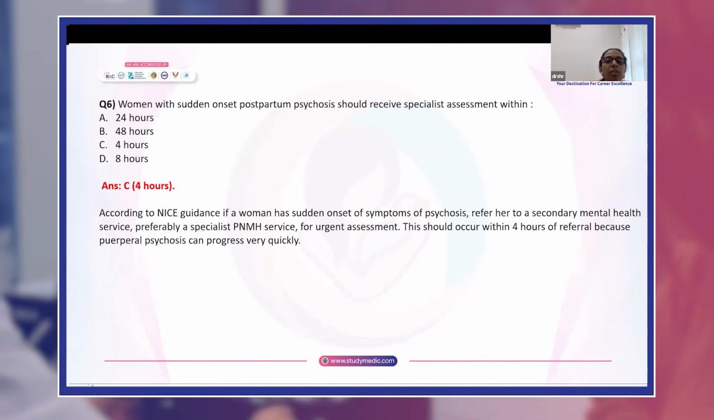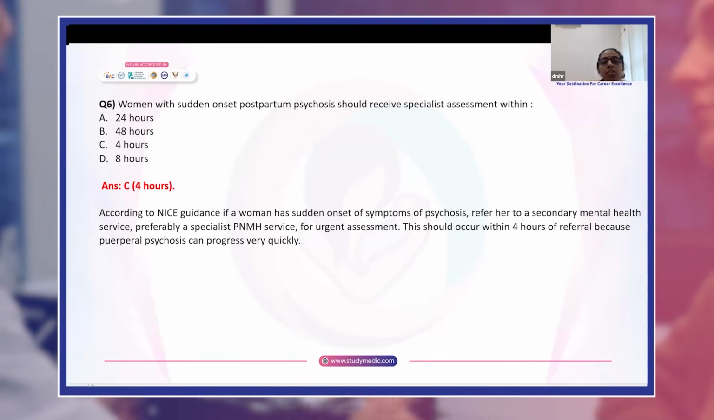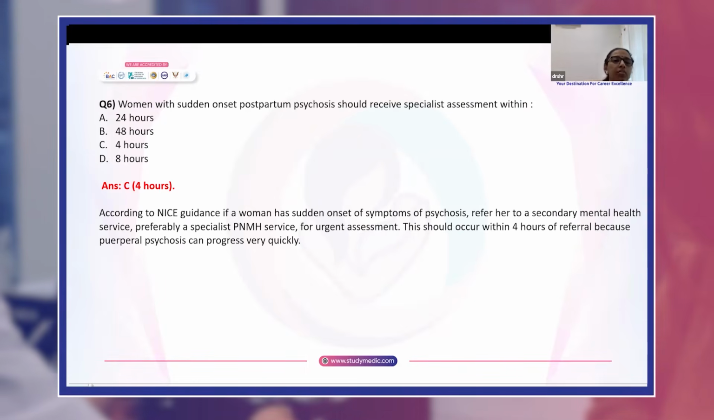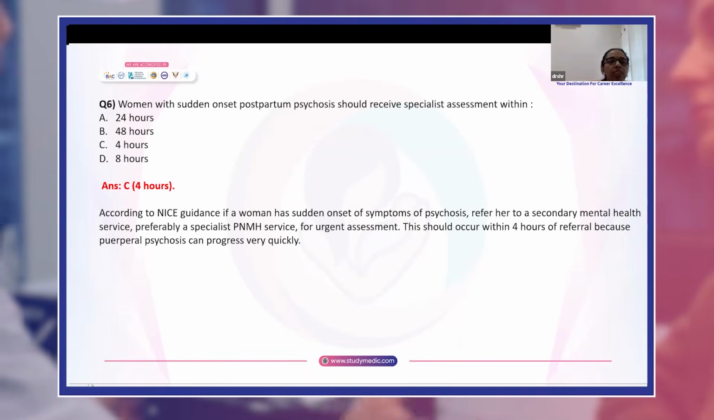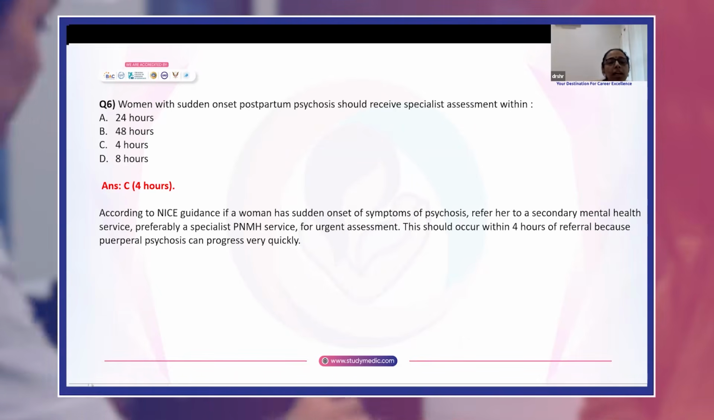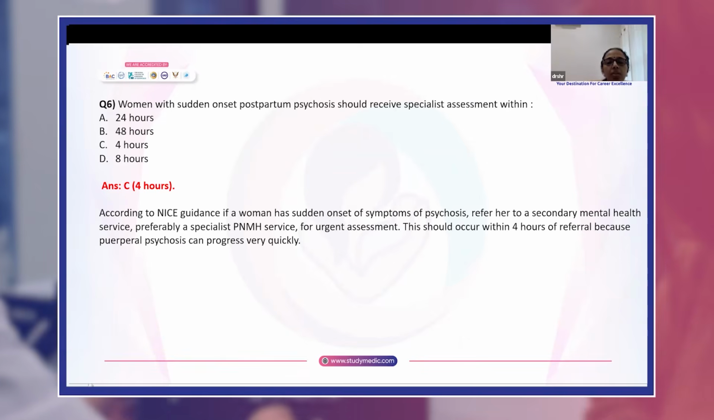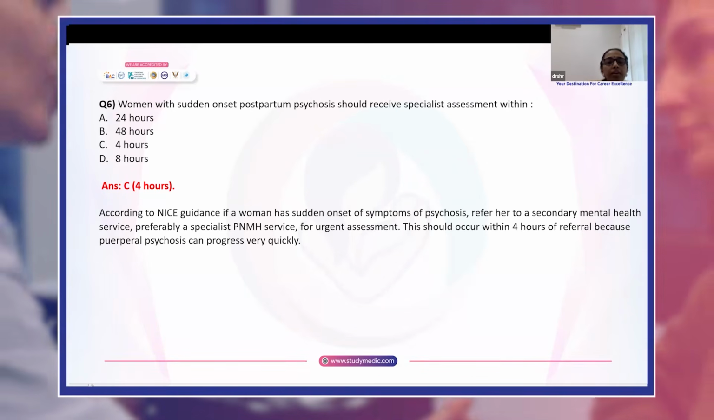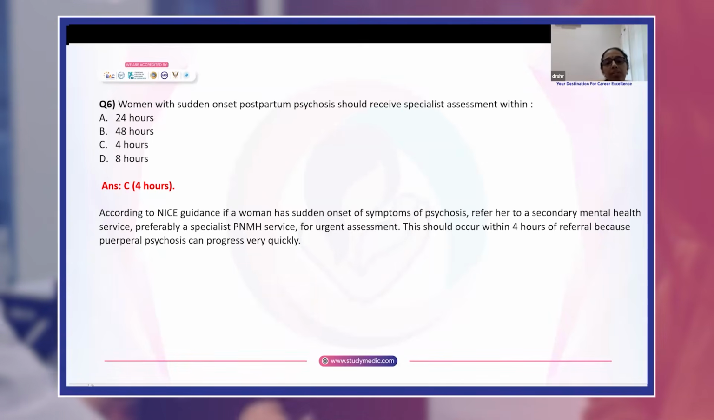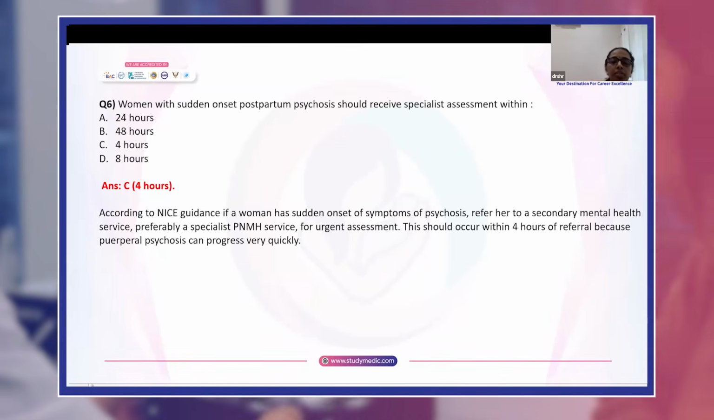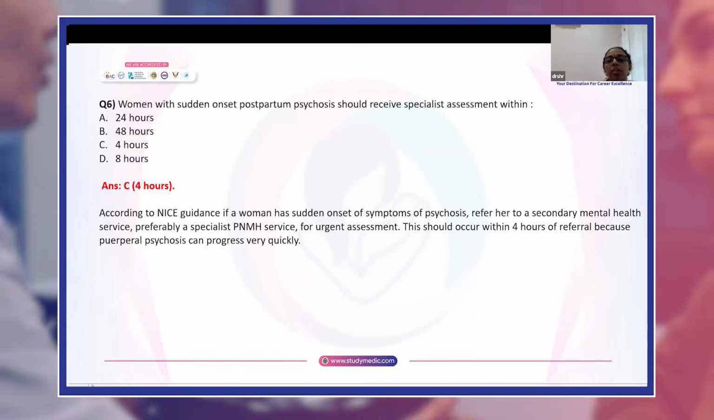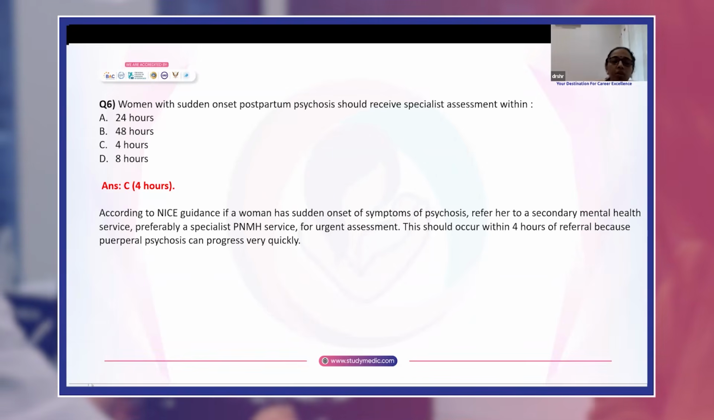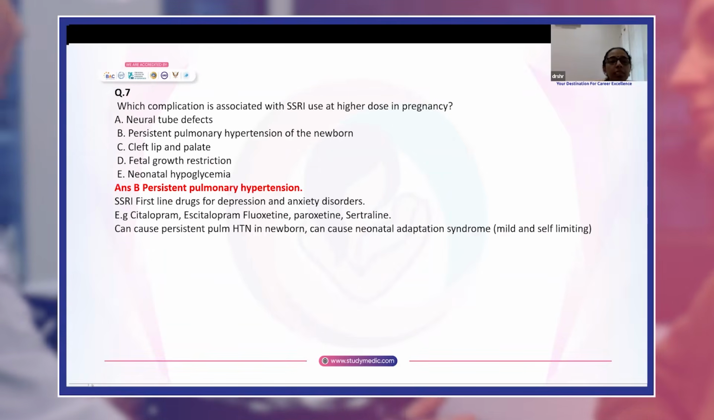Question 6. Women with sudden onset postpartum psychosis should receive specialist assessment within 24 hours, 48 hours, 4 hours, 8 hours. Answer is C, 4 hours. According to NICE guidance, if a woman has sudden onset of symptoms of psychosis, she has to be referred to a secondary mental health service, preferably a specialist perinatal mental health service for urgent assessment. And this should occur within 4 hours of referral because puerperal psychosis can progress very quickly.